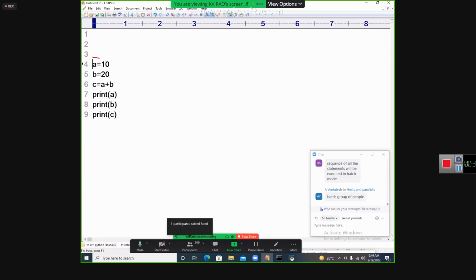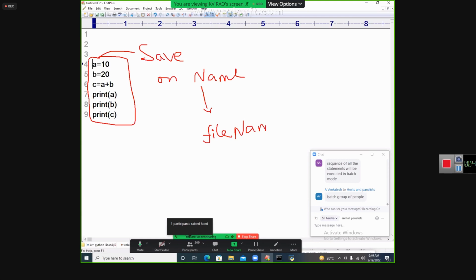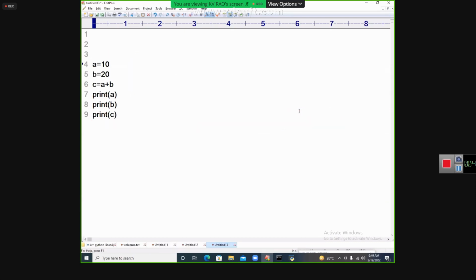All these things, I will save on some name. That name is called a file name. That file name must be given an extension called .py, indicating that it is a Python file. Did you understand, my dear students?